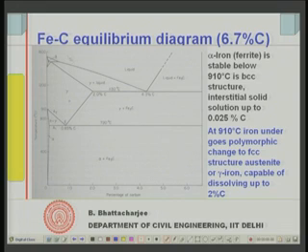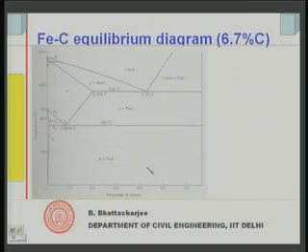So, as you arrive at up to 2%, if you come from this side and cool it down, you will reach this. So, a maximum of 2% carbon you can see in austenite or gamma iron. Okay, so these are the two phases. Let us see some more of these phases that form.